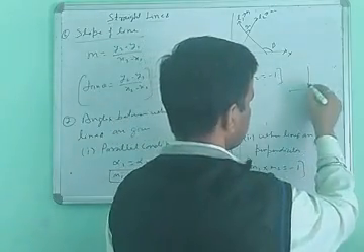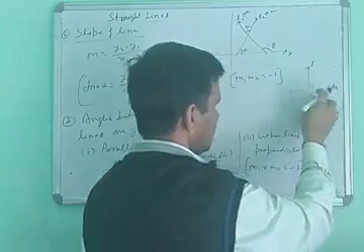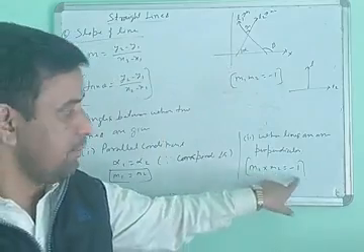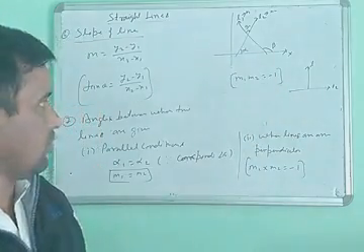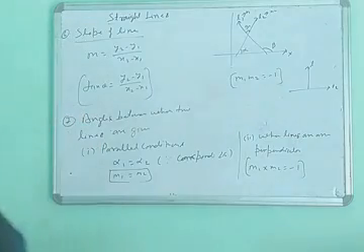When slopes are perpendicular in this form, this is line L1 and this is line L2. When the lines are perpendicular, the product of both slopes is minus 1. You can note down the diagram this way. Yes, next we will discuss the next condition.